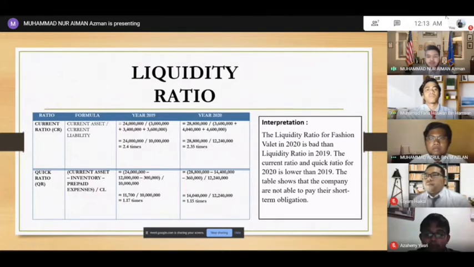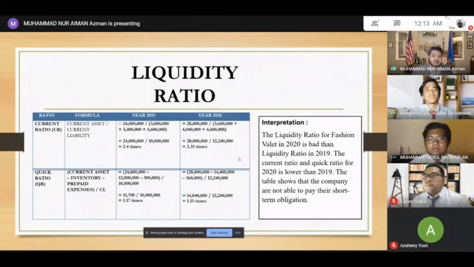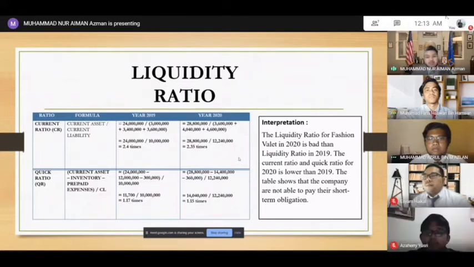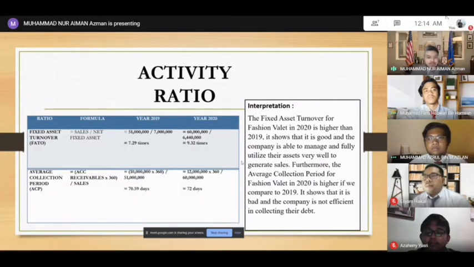The current ratio and quick ratio for 2020 is lower than 2019. And also the table shows that the company is not able to pay their short-term obligation. And next is activity ratio. In activity ratio, we have fixed asset turnover and also average collection period.